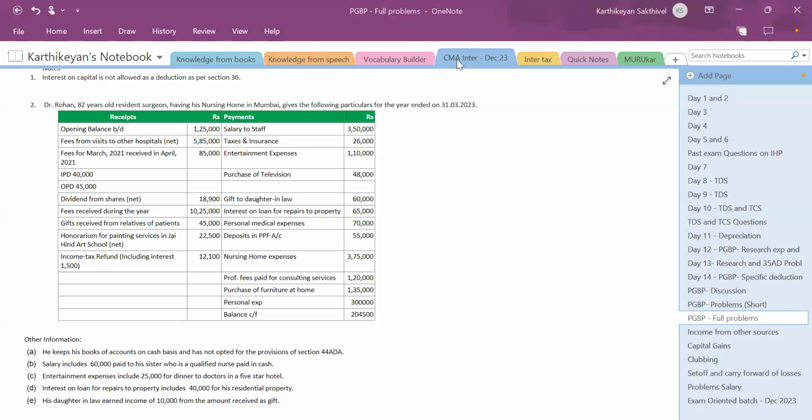Personal medical expenses 70,000. Deposits in PPF account 55,000. Nursing home expenses 3,75,000. Professional fees paid for consulting services 1,20,000. Purchase of furniture at home 1,35,000. Personal expenses 3 lakh. Balance carry forward